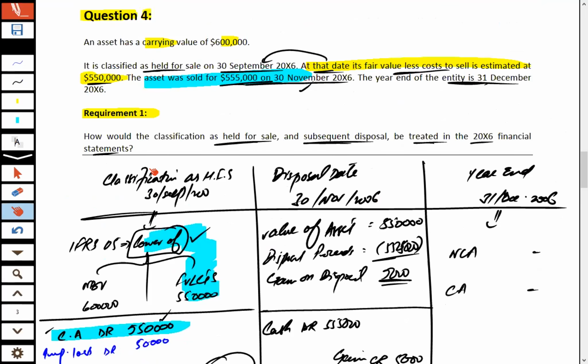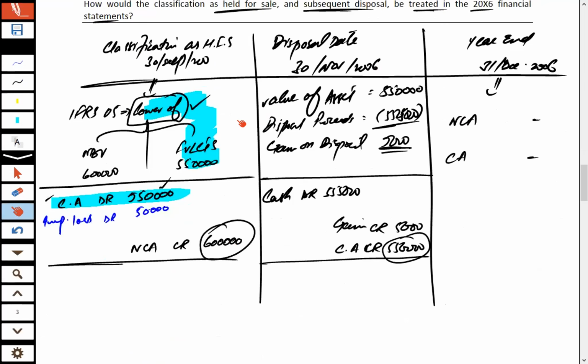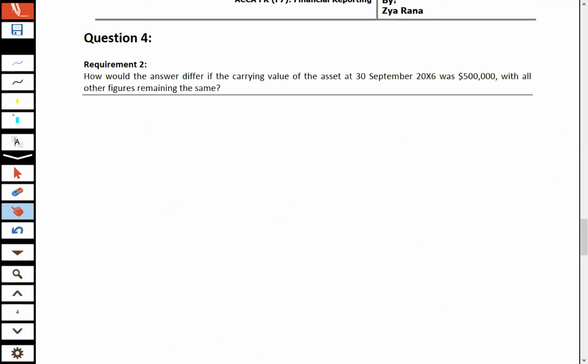That was requirement 1 of this question number 4. There is only one change for requirement 2 of question number 4. Requirement 2 is: how would the answer differ if the carrying amount of the asset on 30th September 2006 was 500,000, with all the other figures remaining the same?